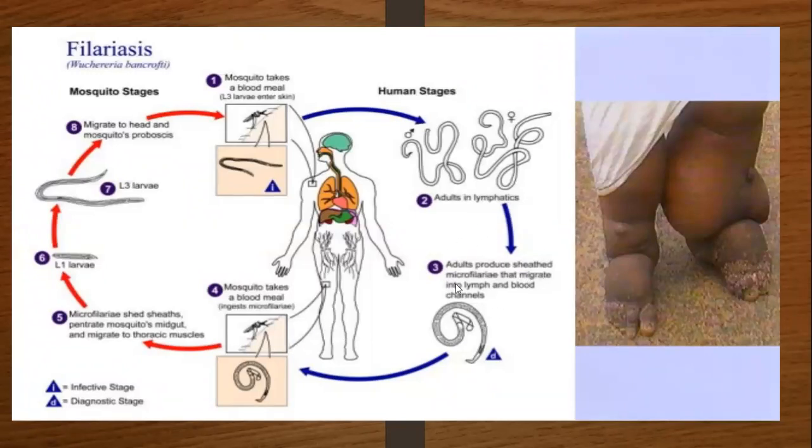Why is it called elephantiasis? Because of the chronic inflammation of the lymphatic system in the lower limb area, the leg becomes elephant-like, so it is called elephantiasis. Then these worms are transmitted through the mosquito, that is, the female Culex mosquito.